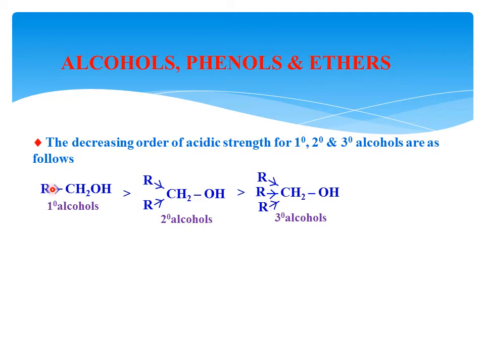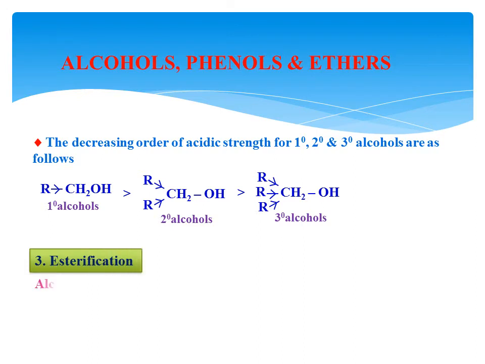One alkyl group releases the electron, therefore the H plus releasing tendency decreases. But two alkyl groups releasing the electron towards the carbon means the polarity further decreases and acidity further decreases. But when three alkyl groups release the electron to this carbon, the polarity of the OH decreases so much that it is the least acidic.